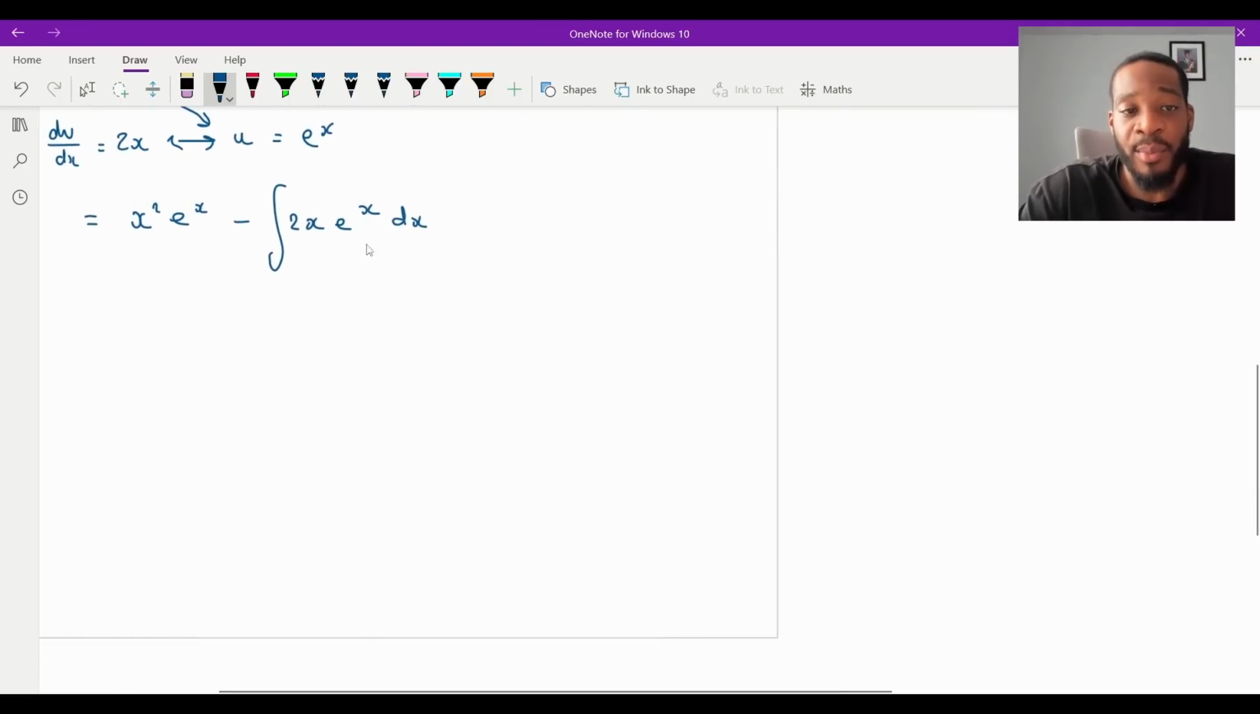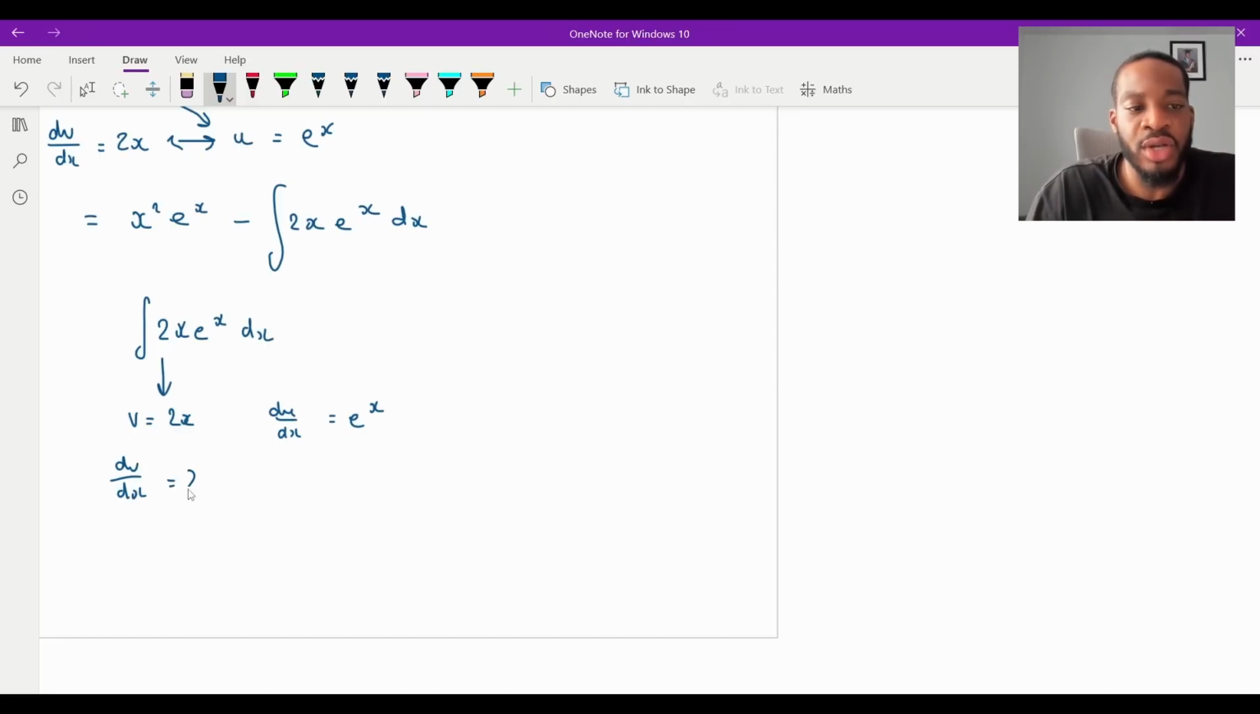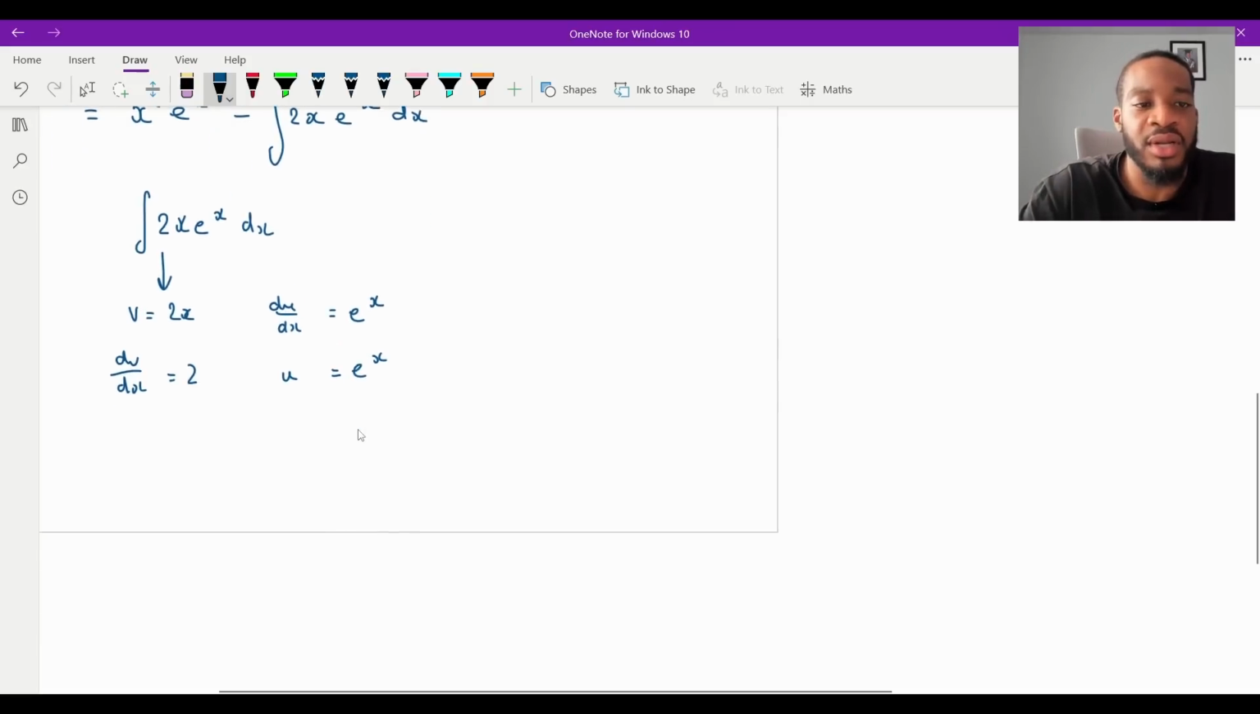Again, we have to use by parts because we've got a product of two different functions again. Now, you do get these types of questions where you have to apply by parts twice. Again, it's just the same process. So I'm just going to write the integral of 2x e to the x on its own now. Same thing. I'm going to choose this to be the thing I differentiate. So v is going to equal 2x, and du over dx is going to equal e to the x. Then dv over dx is going to be 2 now, and then u, when I integrate that, is just going to be e to the x. Then I'm just going to apply the same formula again.